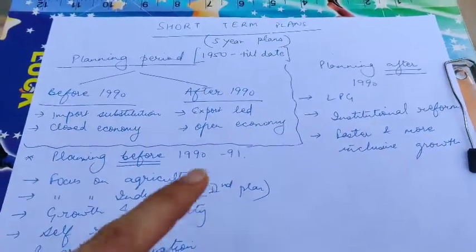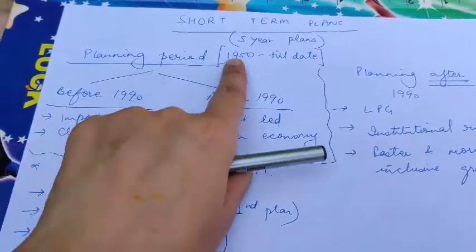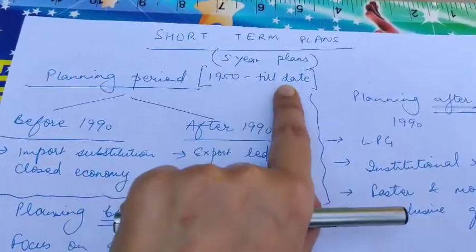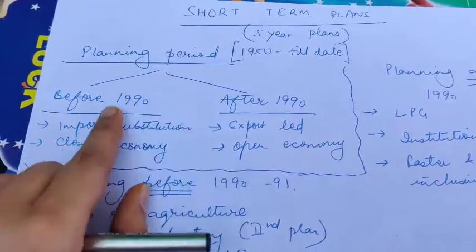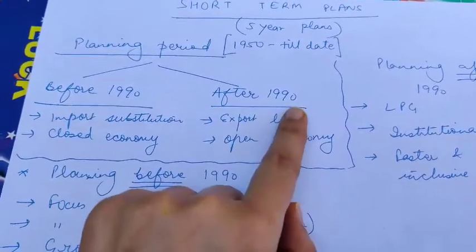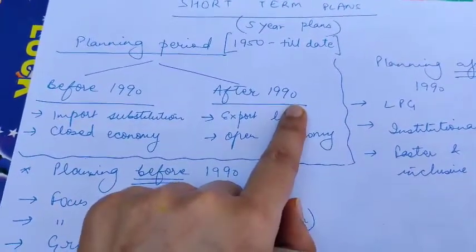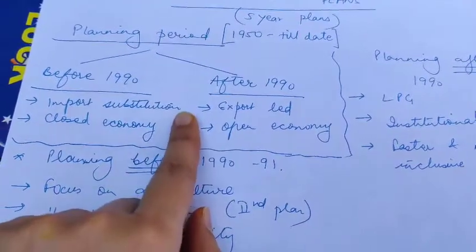Now our economic planning started in the year 1950. The planning period goes from 1950 till date. That's your planning period. Now we can divide this planning period into two parts. One is before 1990 and the other is after 1990. Now 1990 acts as a dividing line between the planning period.